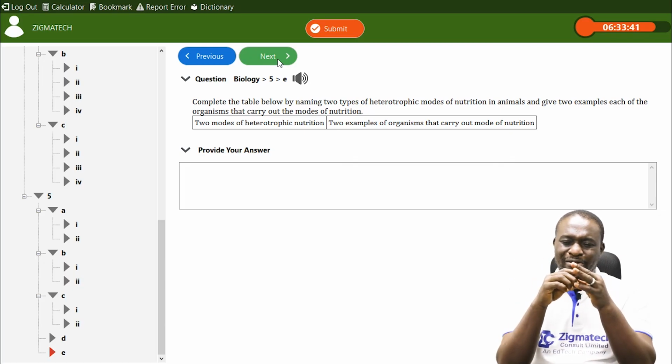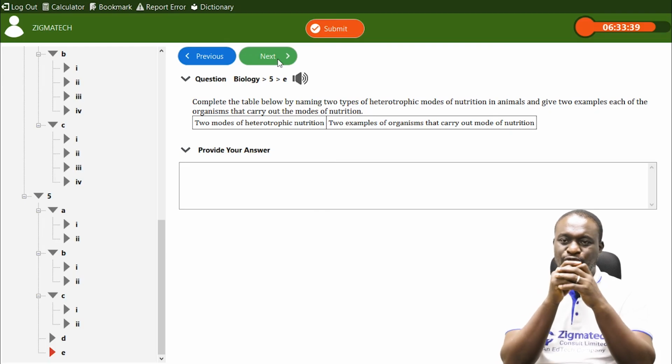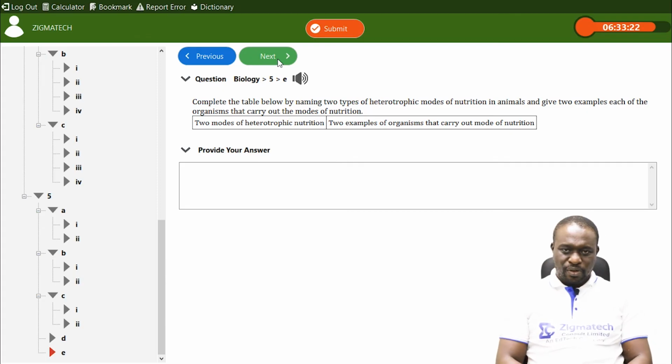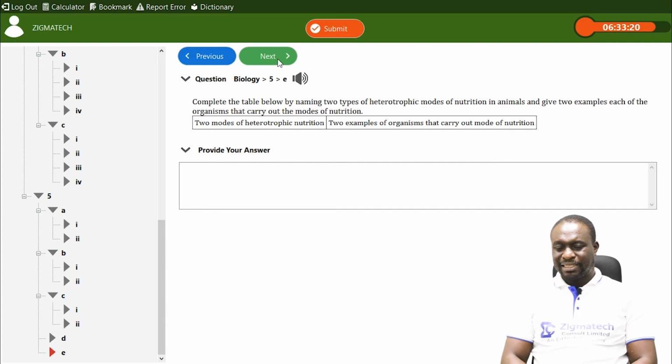Then we also have parasitic nutrition. Now, it's a type of nutrition in which an organism feeds from another organism and hurts that organism in the process. An example is tapeworm and man, or tapeworm and cow, or tapeworm and pig. Okay, so I've given you several examples.